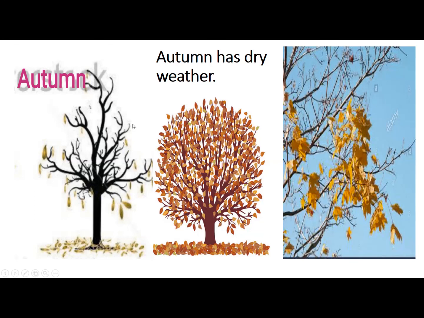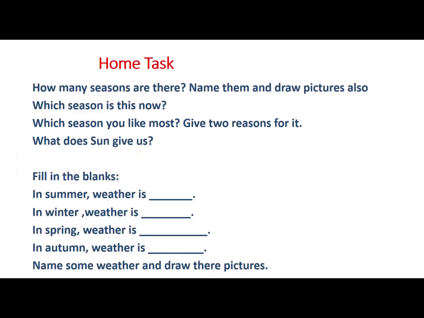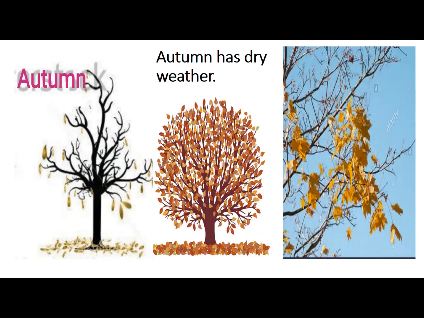Which season is this? What do you understand? Leaves are falling from the trees. Everything is dry and the leaves' color has changed. Autumn comes after summer. It has dry weather but is much colder than summer. There is more rain in this season. Plants start to lose their leaves. At this time, leaves are changing their color and start falling.